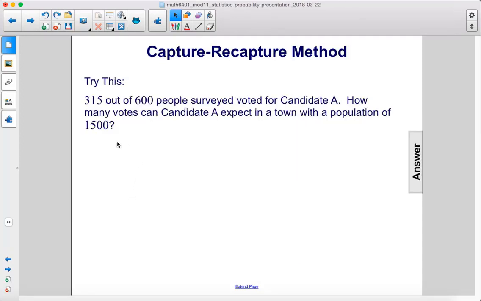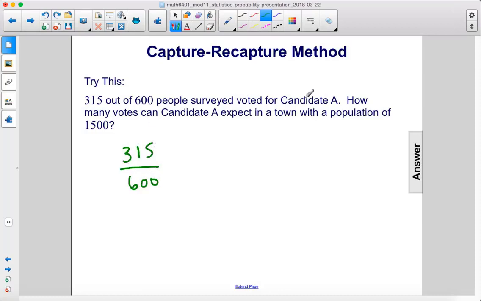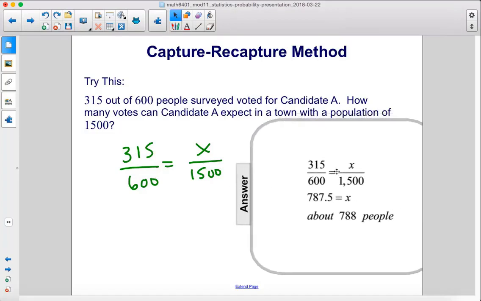Try this. 315 out of 600 people surveyed voted for candidate A. How many votes can candidate A expect in a town with a population of 1,500? All right, so the proportion here is that 315 out of 600 people voted for candidate A. So how many, like X, people would vote out of 1,500? So we can solve this proportion by multiplying 315 by 1,500 and then dividing by 600. And that would give us about 787.5, which is about 788 people.